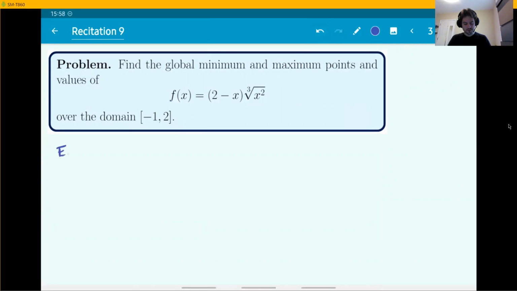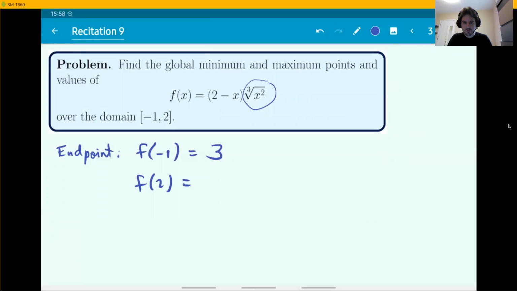So first of all, analyze the endpoints. Analyze what the function is doing at the numbers -1 and 2. Whatever those values are, they could be your min and max globally. You don't know yet, but you should keep track of them. So in this case, f of -1 is 3. It's like 2 minus -1, whereas the cube root of -1 squared is just 1. Meanwhile, f of 2 is 0 because 2 minus 2 is giving you a 0. So we're going to keep these guys for later. These are candidates for global either min or max.